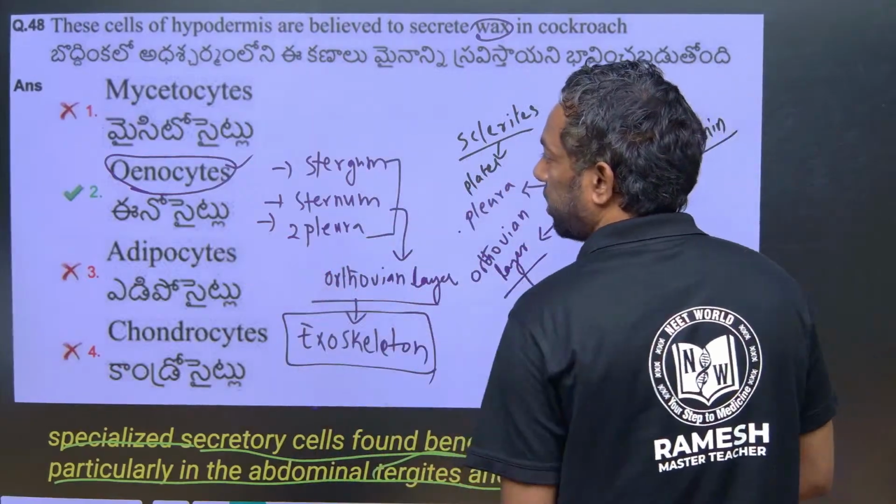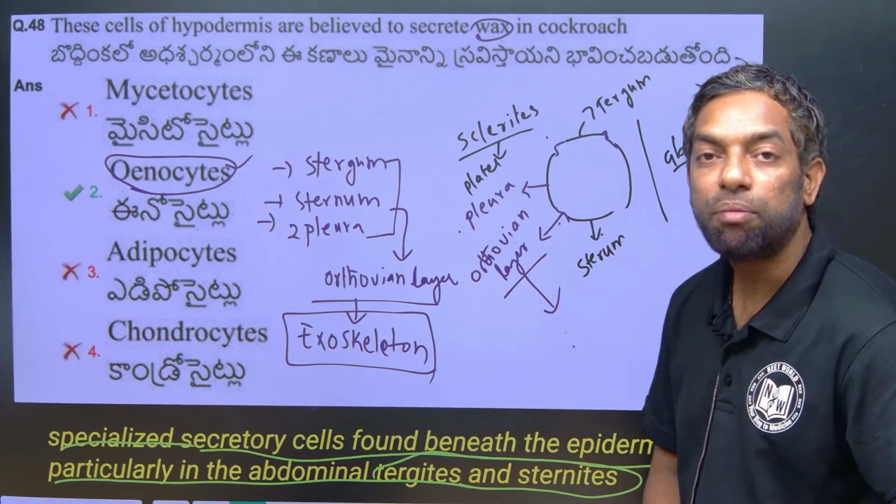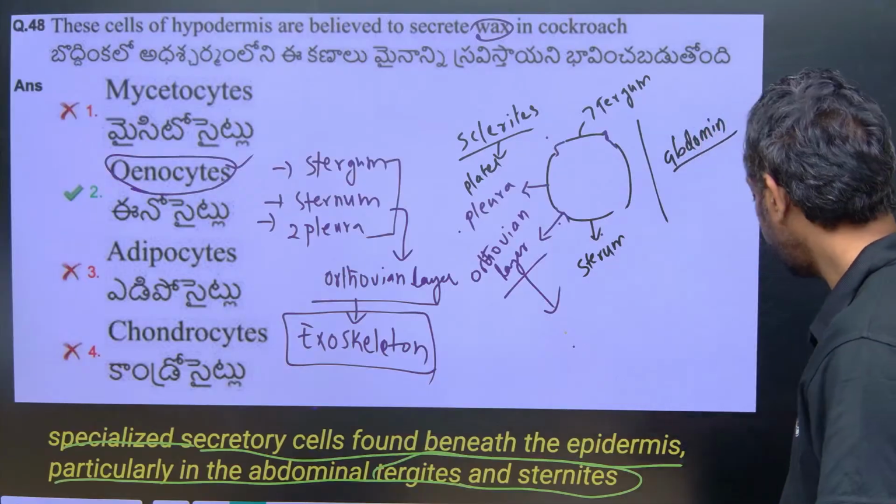Here, oenocytes are produced by the tergum and sternum of the abdomen part. Okay, they can produce wax. Next question.